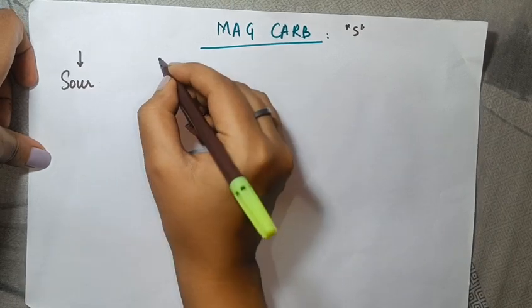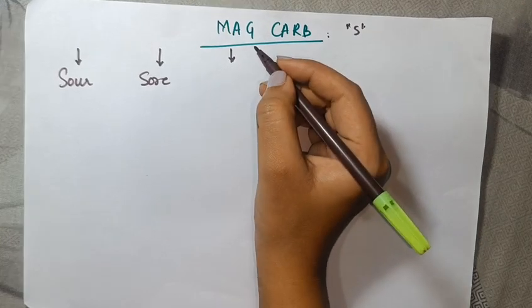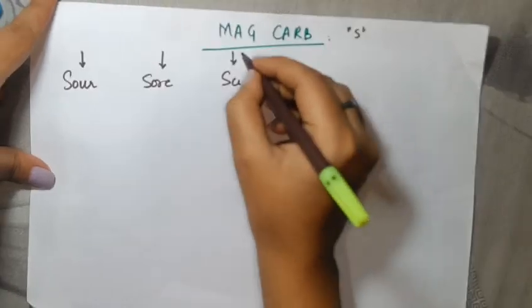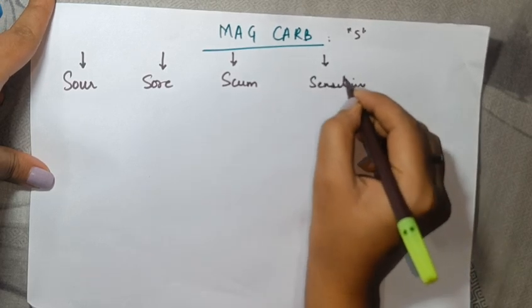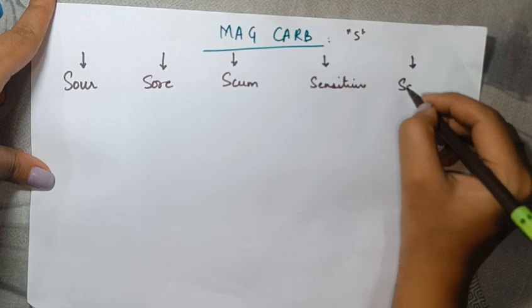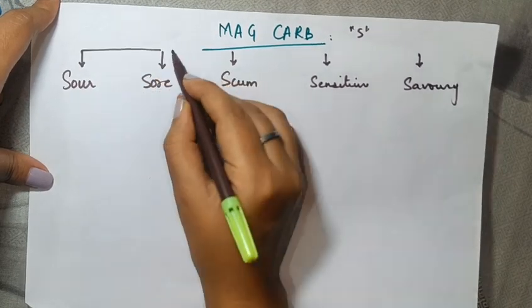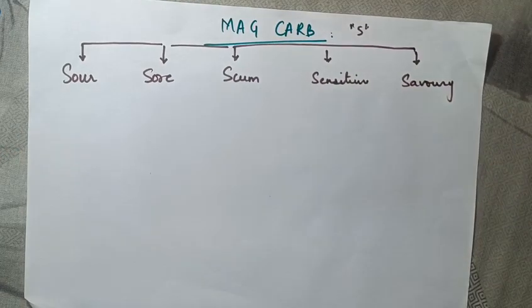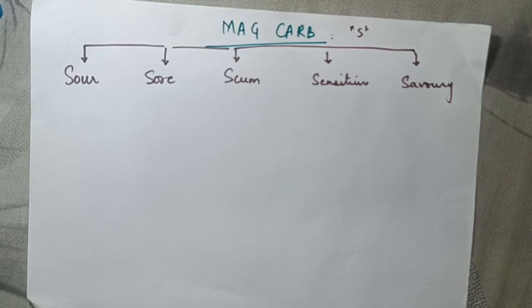SAR, SOR, SCUM, sensitive, and savor or savory. When you remember these few S's, you can easily remember the drug Mag Carb. And Mag Carb sometimes also comes for 20 marks, so it's important for you to remember it through and through. First, let us start with SAR.